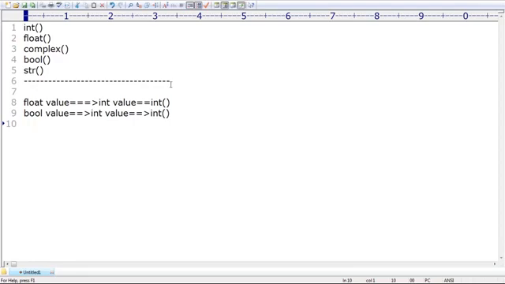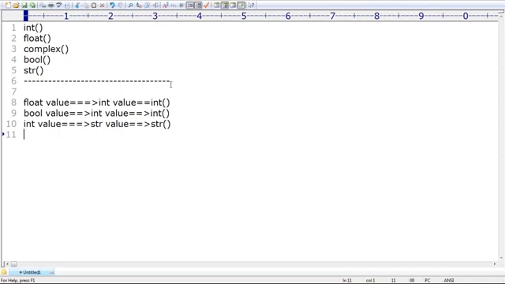Similarly, I have an int value. I want to convert this int value into a str value. Can you please tell which function I require to use? From other types to str, if you want to convert, which function do we require to use? Str. Remember this one, sir. This function is called the str function, right?